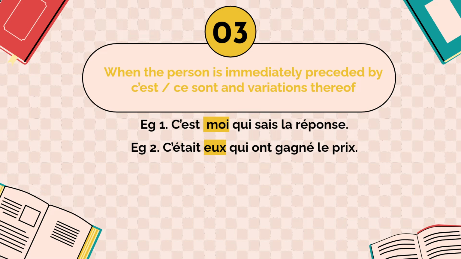The third use is when the person is immediately preceded by c'est ou ce sont and variations thereof. C'est moi qui sais la réponse. It's me who knows the answer. So after c'est ou ce sont ou c'était or any of these kinds of expressions, you will have the emphatic being used. C'était eux qui ont gagné le prix. It was them who won the prize.